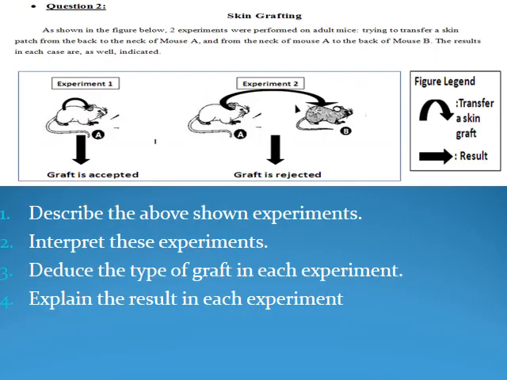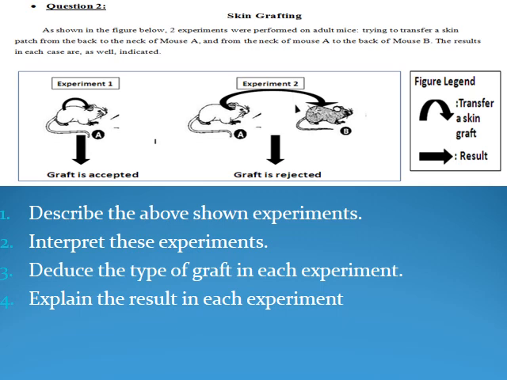As shown, you have to describe the above shown experiments. In the description, you don't have to add any sentences, terms or statements other than what comes in the figure; you have to state them. 2. Interpret these experiments. 3. Deduce the type of graft. And 4. You have to explain the result in each experiment.